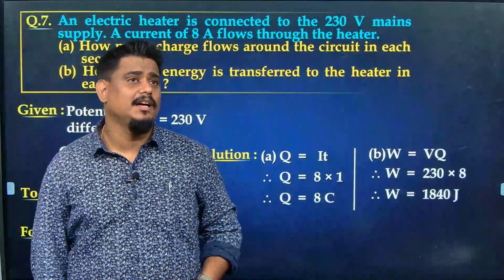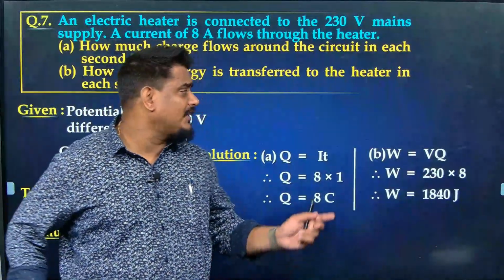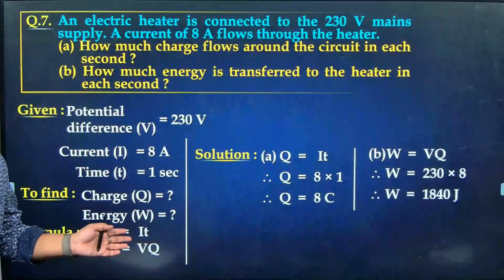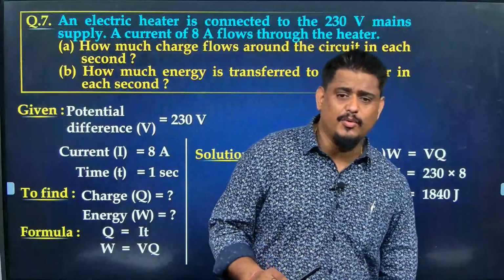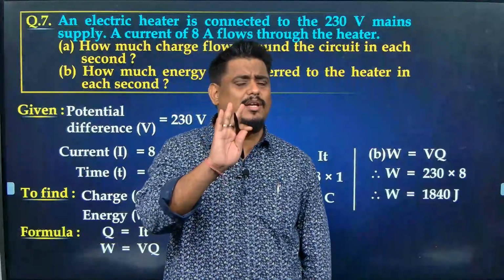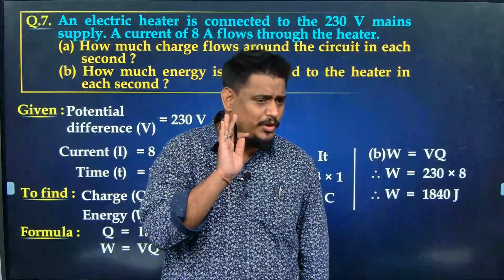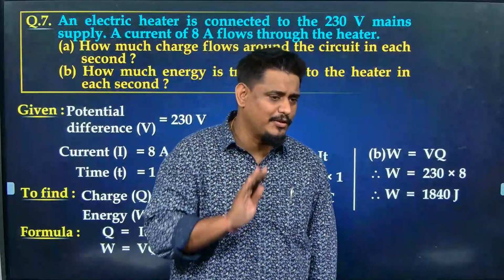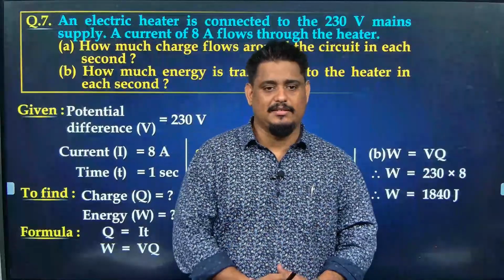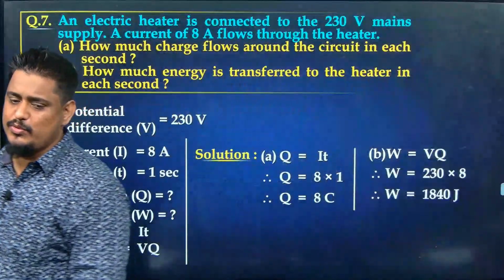So whatever questions, I think you got the answer, right, everybody? Very basic questions. Whatever questions I gave to you were very basic questions based upon three formulas. Q is equal to NE, I is equal to Q by T, V is equal to W by Q. Let us start today's class. Give the heading as Ohm's law.